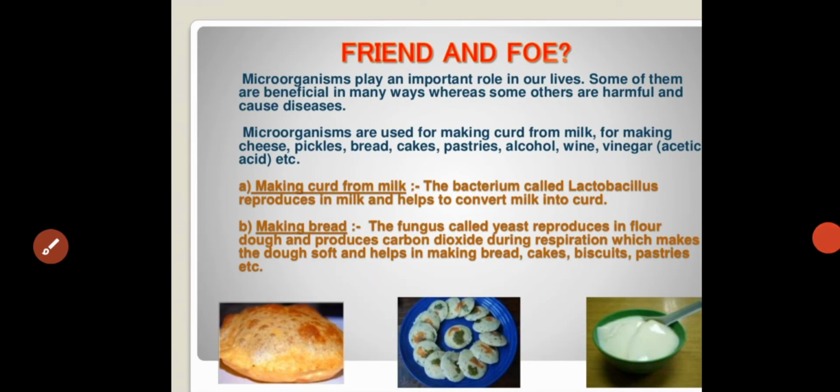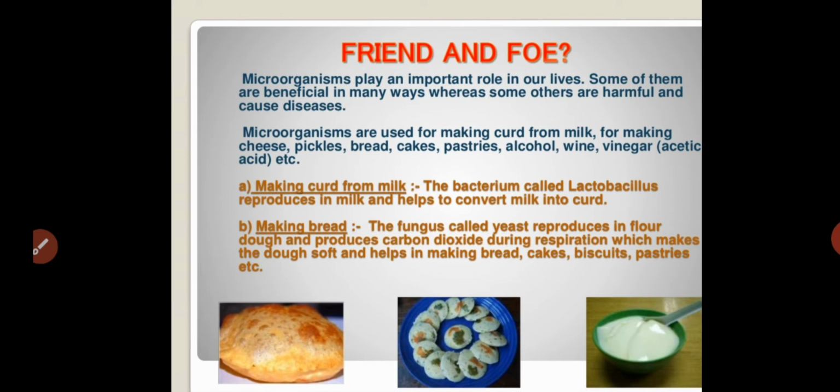Next, coming to friend and foe, there are two types of microorganisms. Harmful microorganisms are there, and also useful microorganisms. Some beneficial microorganisms provide some support to our body.